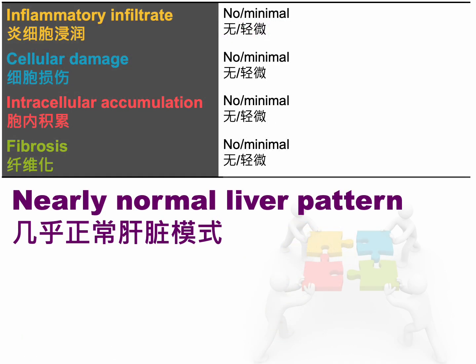One of the patterns within this category is the nearly normal liver pattern. This term applies to liver biopsies that exhibit an absence of conspicuous histological abnormalities. However, certain minimal, non-specific changes are permissible under this diagnostic pattern, such as macrovesicular steatosis affecting less than 5% of the liver tissue, focal minimal inflammation within the portal tracts without evidence of interface hepatitis, or rare occurrences of steroid-laden macrophages. Despite these minor deviations, the overall histological picture remains largely unremarkable, leading to the classification of nearly normal liver pattern.